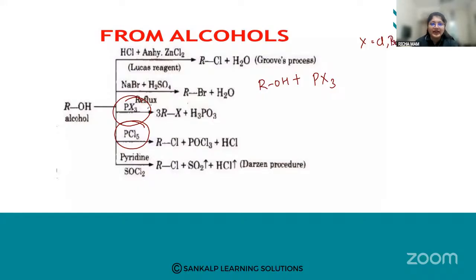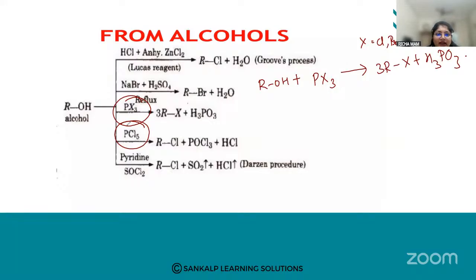So we react alcohols with phosphorus trichloride and I am going to get haloalkanes plus H3PO3. This is the second preparation, that is from phosphorus